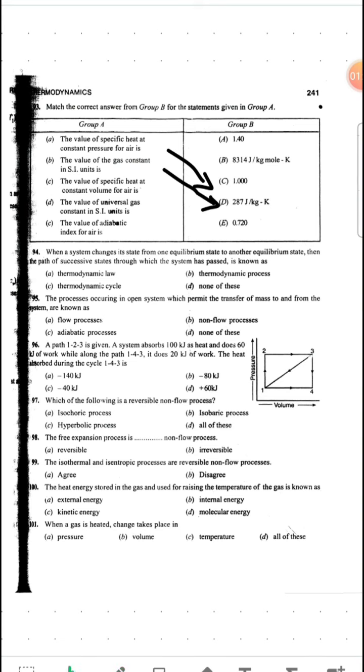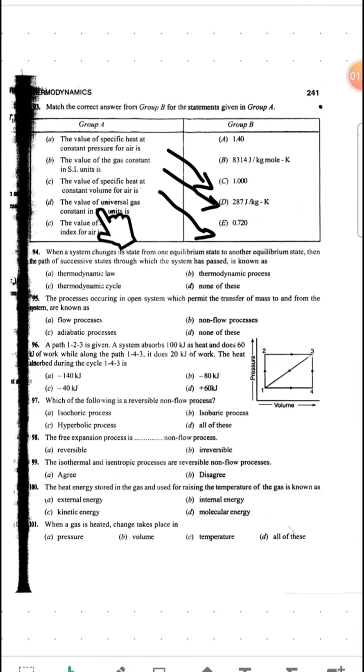Let's see C. The value of specific heat at constant volume for air, Cv for air, we know its value is 0.71, 0.718 or 0.720 kilojoule per kg Kelvin, right? These are the standard values for air, so you have to remember this. So C will match with E, right?